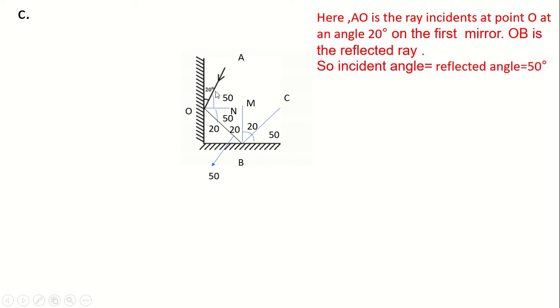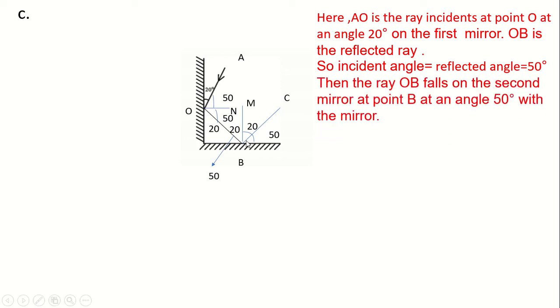So, you know, incident angle equals reflected angle. Look, the angle between the incident ray and the mirror is 20 degree. So obviously this angle equals 50 degree. And if it is 50 degree, then this angle must be 50 degree. And then this angle, that means the angle between the reflected ray and the first mirror, is also 20 degree. Is it clear?